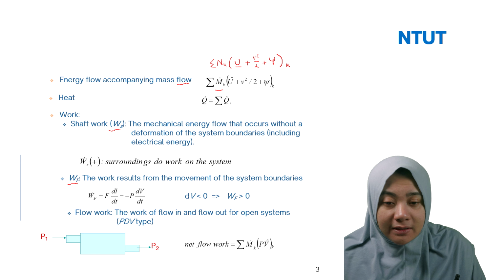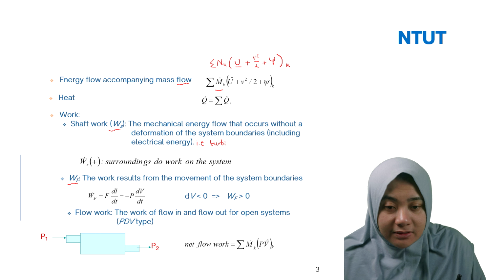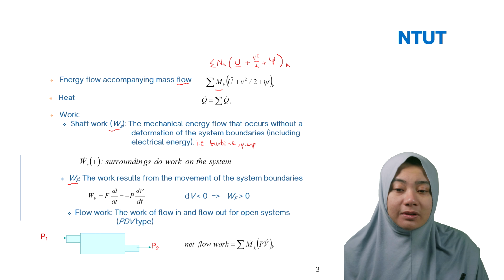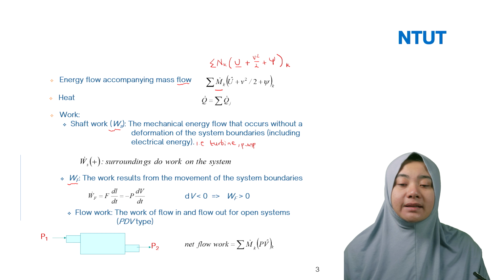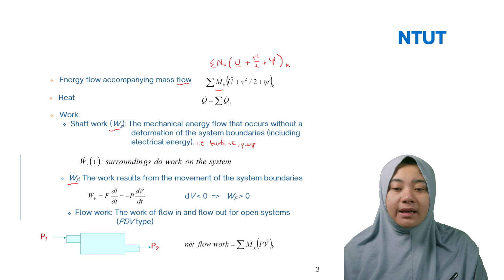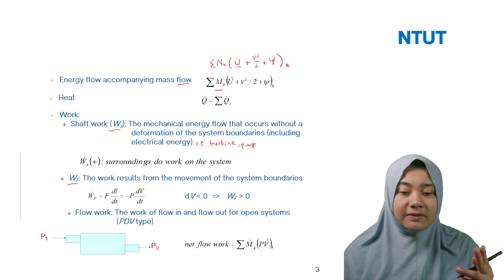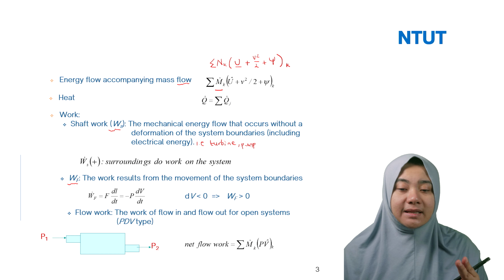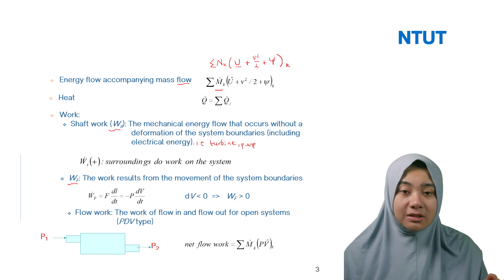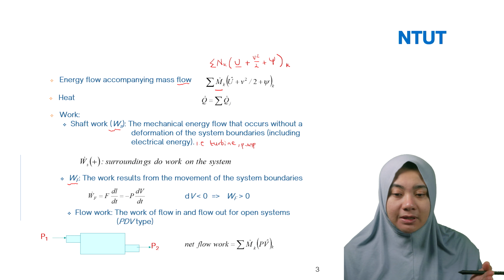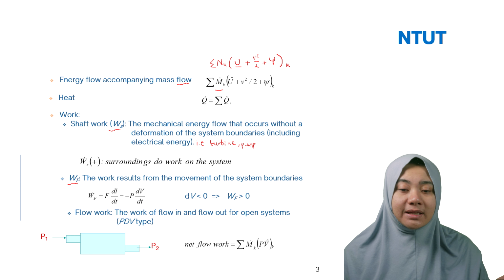For example, a turbine or a pump are all WS, the shaft work. WS has two signs. If you have the negative sign, it means the system does work on the surroundings, but WS positive means the surroundings do work on the system.